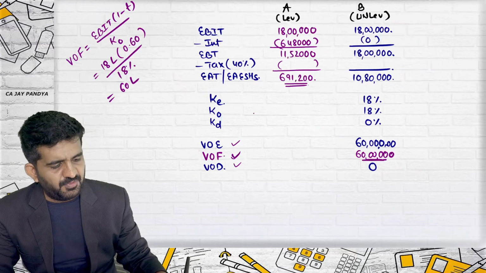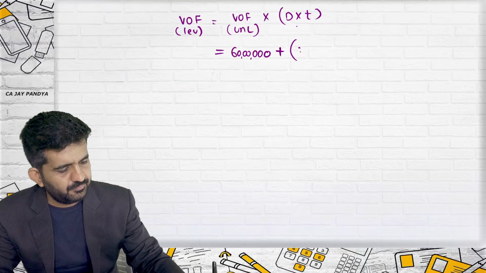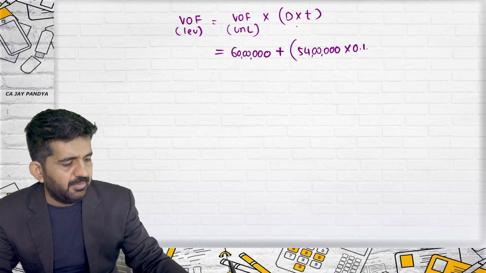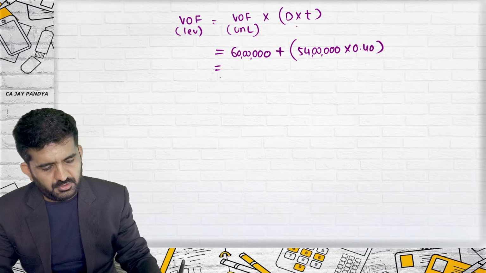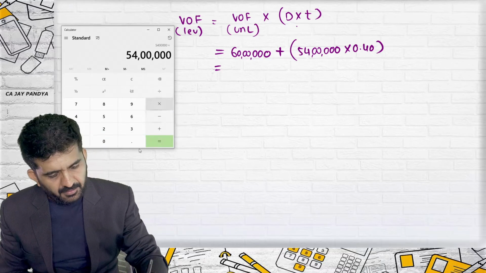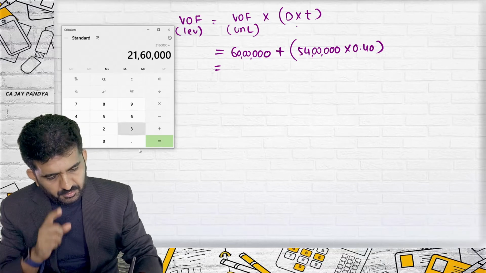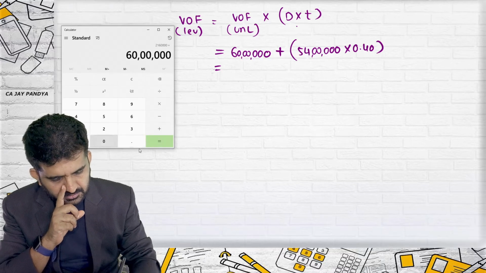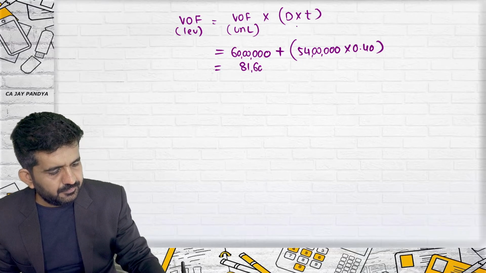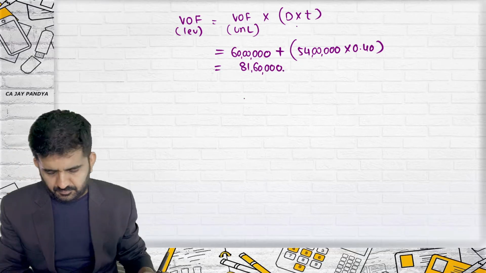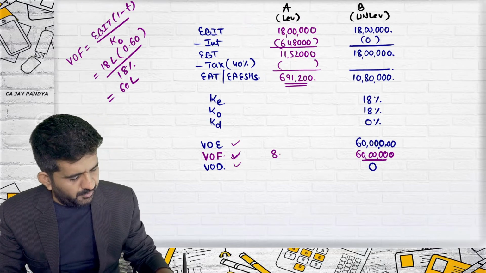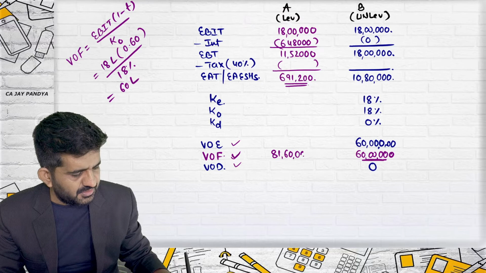Debt is 54 lakhs multiplied by 0.4. This will be 54 lakhs multiplied by 0.4 plus 60 lakhs. It is 81 lakh 60,000. Value of firm, it is 81 lakh 60,000.